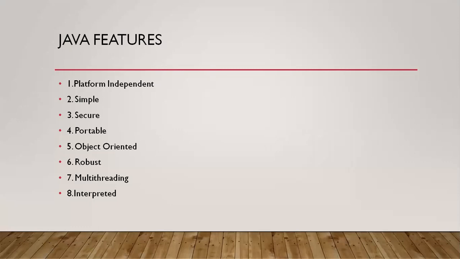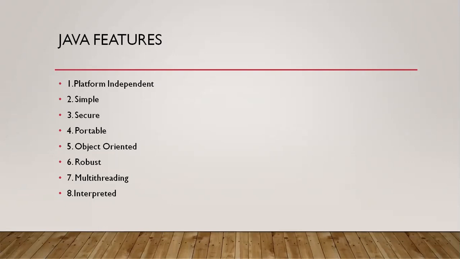Because of these object oriented features, the code is automatically reduced. So Java programs use fewer lines compared to C language. What the object oriented features are, we will discuss in the fifth point.